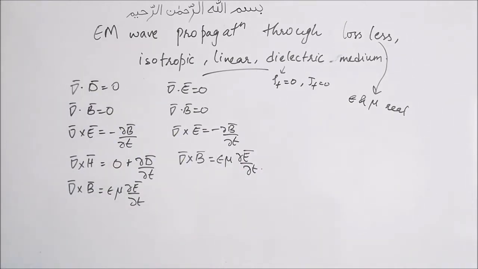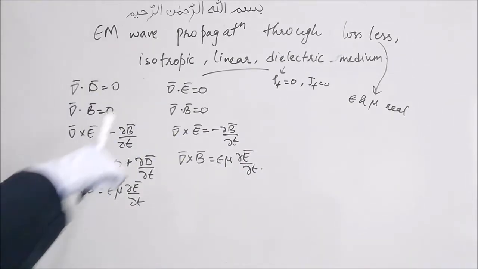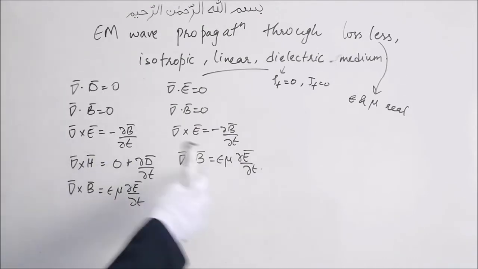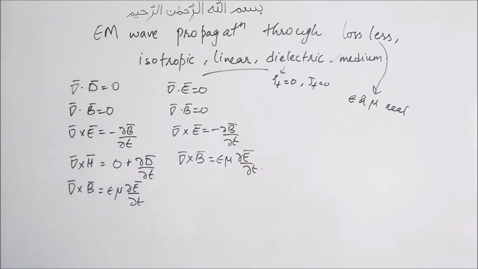In the previous case, the wave equations were the same, but we had epsilon naught and mu naught. Here, since it is a medium, we have epsilon and mu. So epsilon naught changed to epsilon and mu naught changed to mu. All the other three equations are exactly similar.